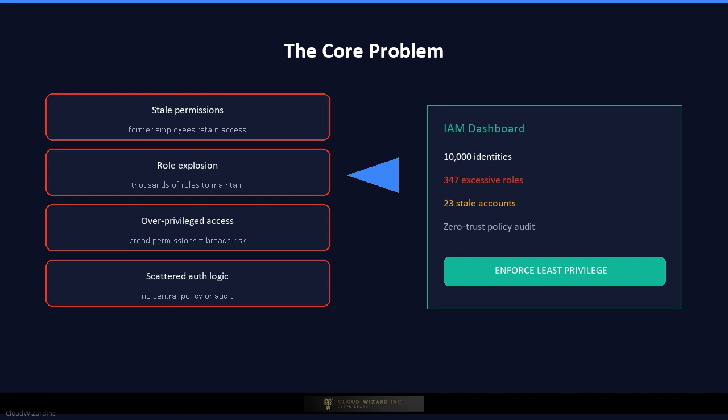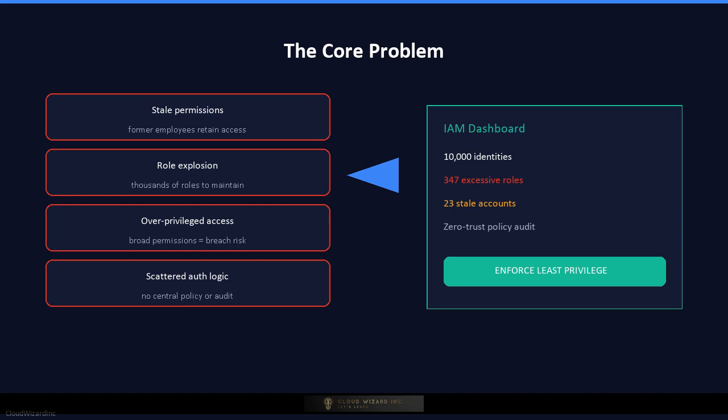Here is the core problem. A modern organization runs hundreds of microservices, thousands of employees, countless APIs, databases, storage buckets, and compute resources. Everyone needs access, but giving the right access to the right entity at the right time is incredibly hard.